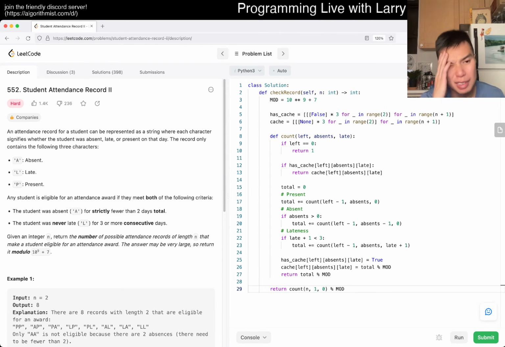Is it because... no, I'm trying to think. No, I think one thing about memoization that is advantageous versus bottom up is that with top down, sometimes you don't reach all the states. Not all the states are possible. But in this case, you can think about how the recursion gets structured. And in this case, I think maybe the first few states are not possible, but for the most part, every state is going to be used. So in this case, yeah, we just have to do it another way.